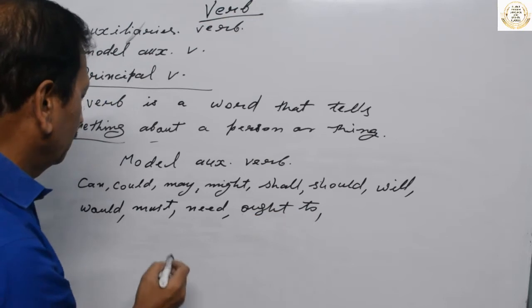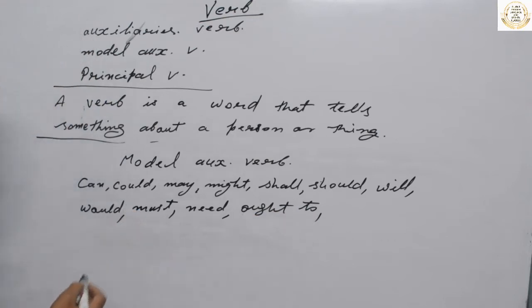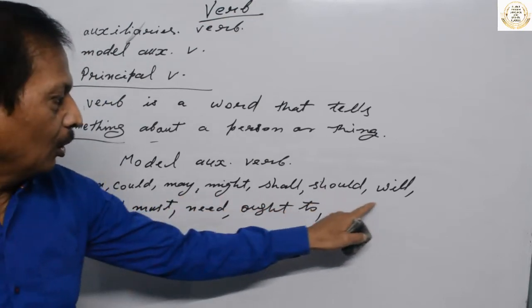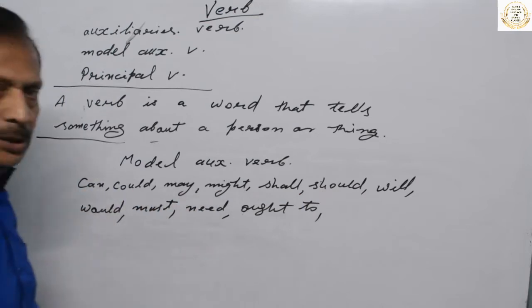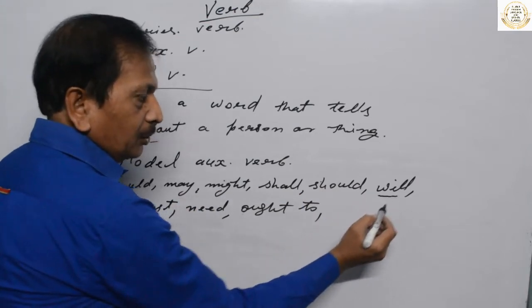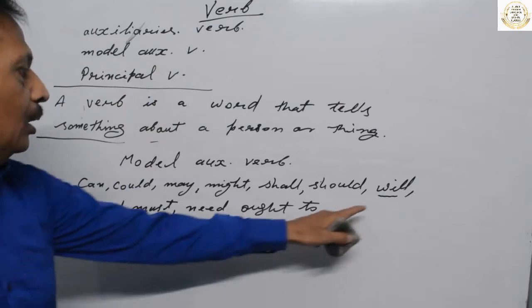Ought to, need, must, would. These words are all auxiliary verbs. You have seen will, it is also a modal auxiliary verb.